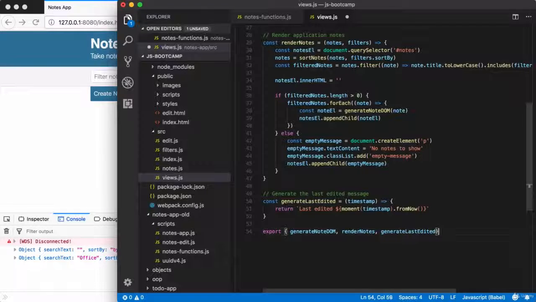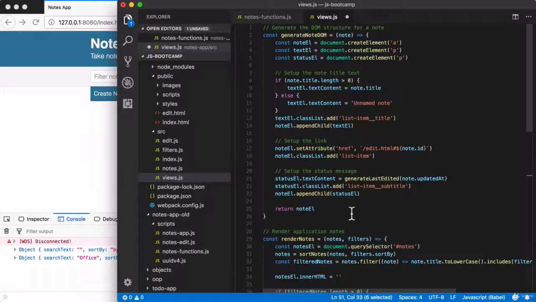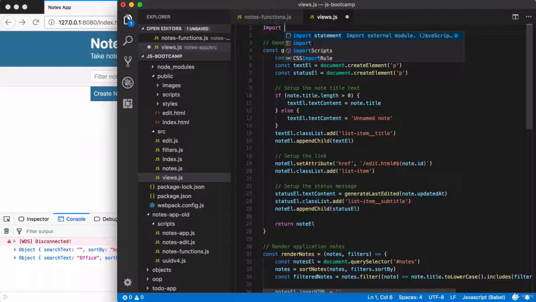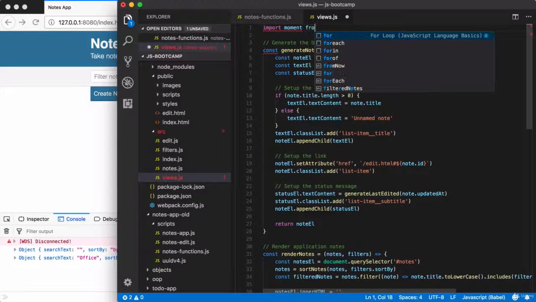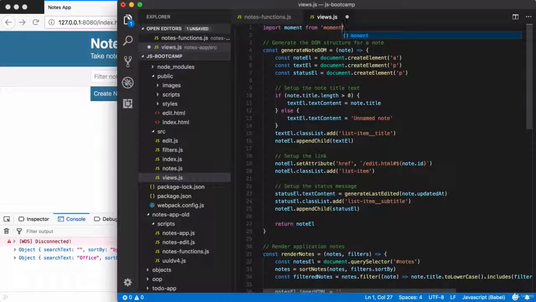Perfect. Now let's go ahead and talk about some of the stuff we're going to need to import. Does this file use UUID? And the answer is no, but it does use Moment. So we need to make sure Moment is in scope by adding an import statement in this file. Up top, I am going to import Moment from the Moment library. That's going to ensure that the function that requires Moment is actually going to work as expected when executed in the browser.